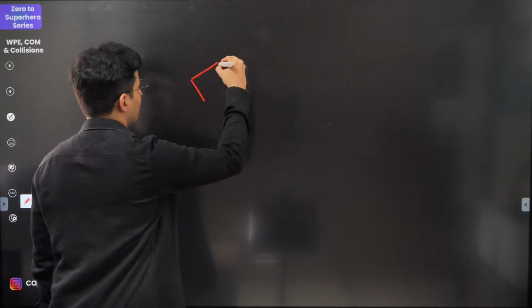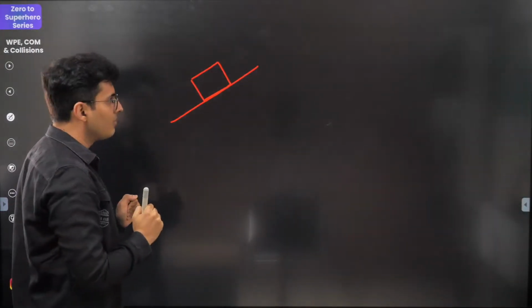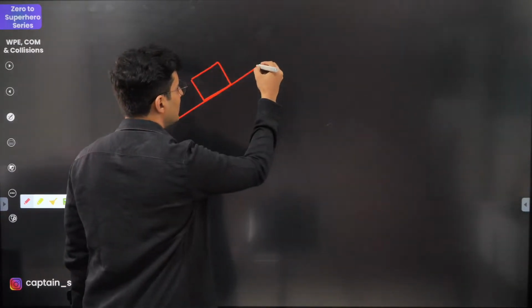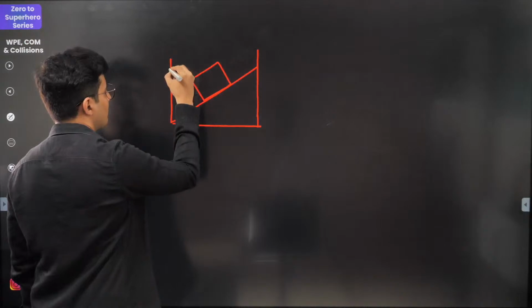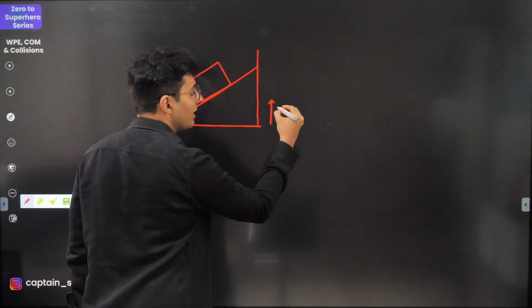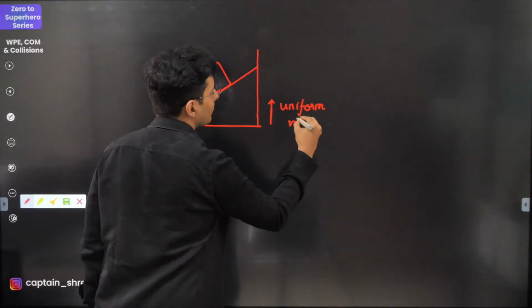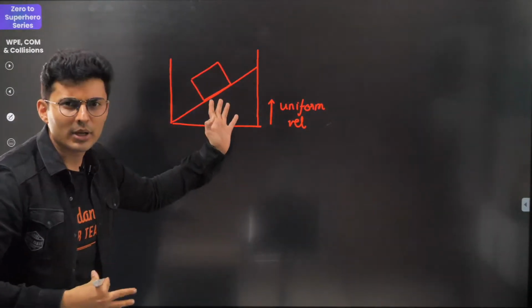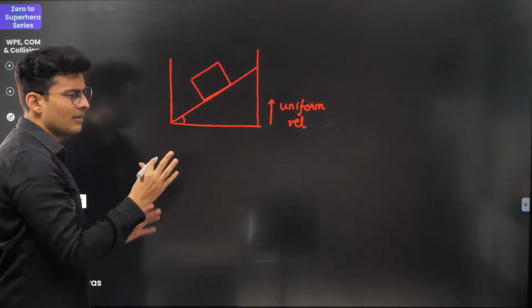Let me put it up over here. Imagine that there is a block which is kept at rest on an inclined plane, and this whole thing is kept in one box which is slowly taken up. It is moved with some uniform velocity upwards. Everybody fine till this point? Let's say this is some angle, let's say this is some mass, everything is given.